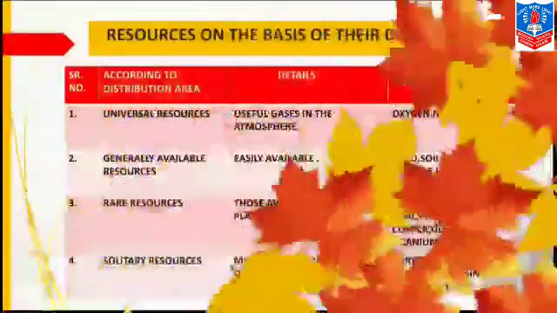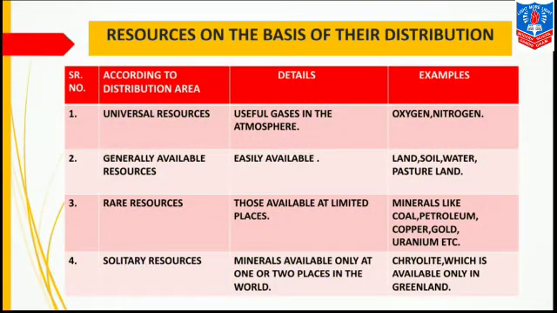Now let's move to the next classification of the resources, that is resources on the basis of their distribution. Now these resources are divided into four categories. The first one is universal resources. Universal means the resources that are available in whole universe. Its details are useful gases in the atmosphere. That means the gases which are available in the atmosphere.